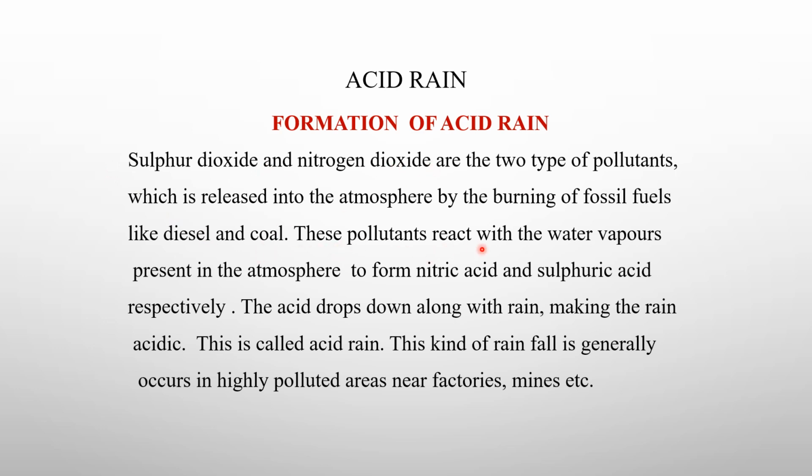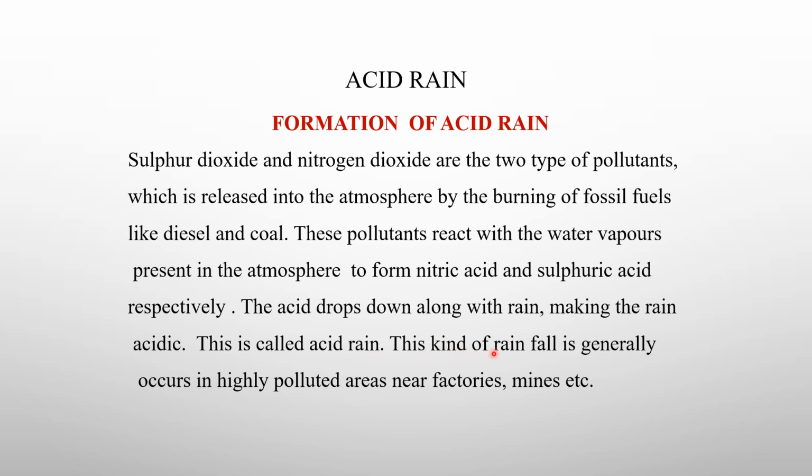These pollutants react with water vapor present in the atmosphere to form nitric acid and sulfuric acid. Why? Because these gases are lighter, they rise up in the atmosphere and react with water vapor to form nitric acid and sulfuric acid. When the rain drops down along with it, making the rain acidic, this is called acid rain.